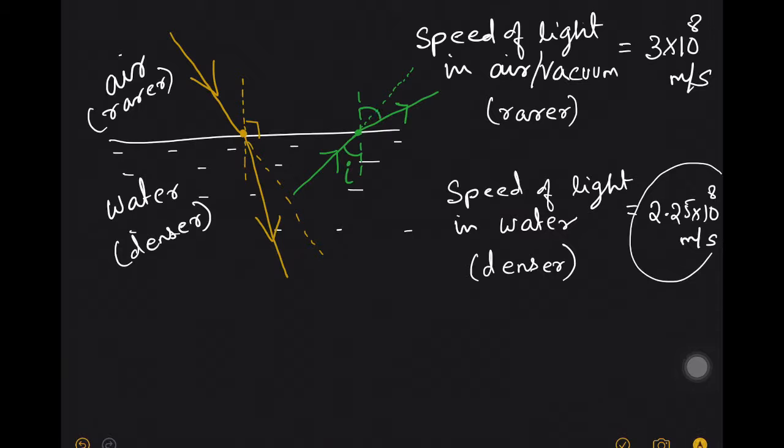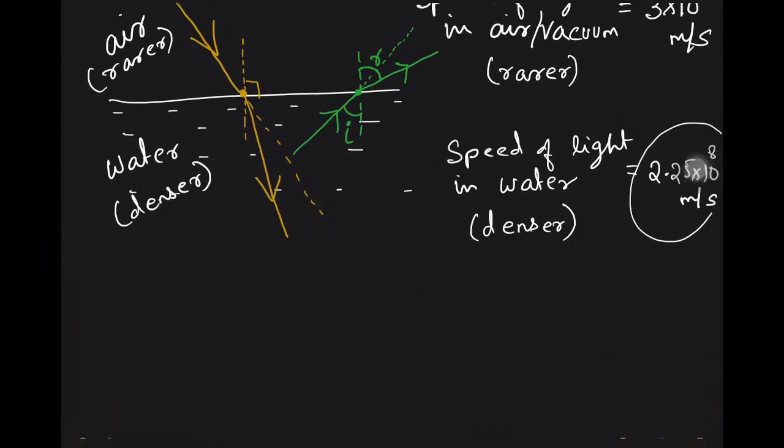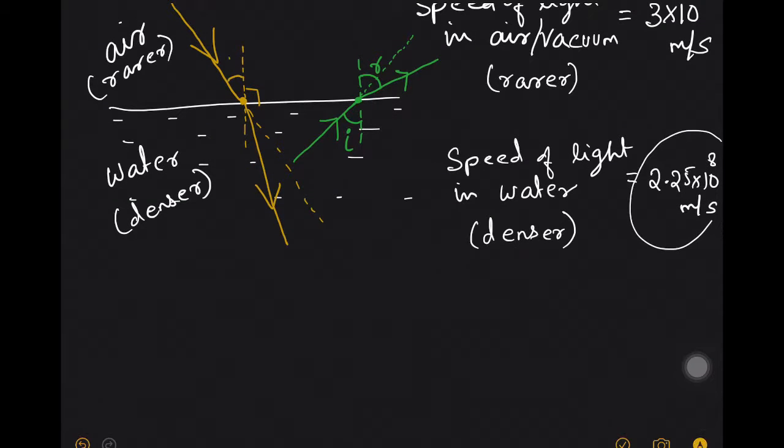Now this angle is called angle of incidence, the angle between the incident ray and the normal. And this angle is called angle of refraction, angle between the refracted ray and the normal. Similarly, I can draw my angle of incidence here. This is my angle of incidence, angle between incident ray and the normal, and this is my angle of refraction. So this is how refraction takes place.